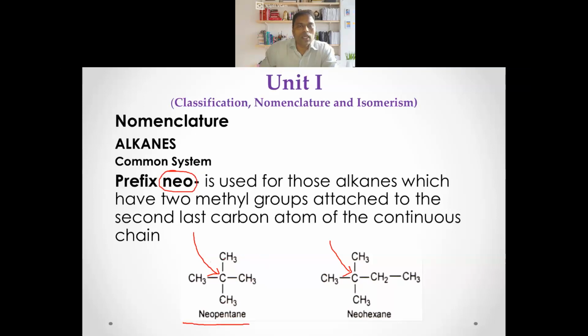So in this case, it is actually pentane. 1, 2, 3, 4, 5 carbons. So it is pentane, and in pentane, it is neopentane. Here it is hexane. 1, 2, 3, 4, 5, 6. So it is hexane, but in hexane, it is neohexane.